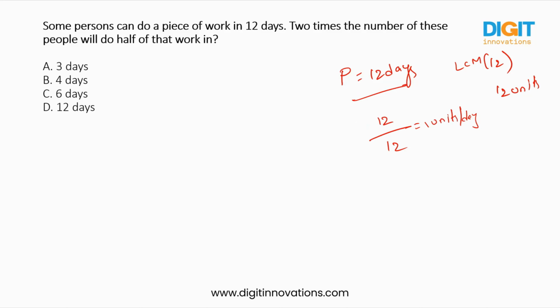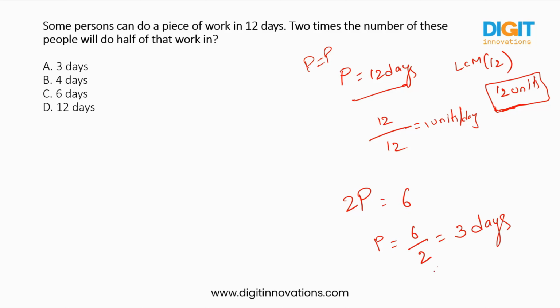Some people are there. How many people, we don't know. And half of the work and two times the number of persons. For example, let us take the people as P, and they are becoming double. That means it will become 2P. And half of the work, we already know it is 12 units. Half of this work means 6 units. So to complete these 6 units, how many days do they require? They're asking. So it will take only 3 days to complete that work.